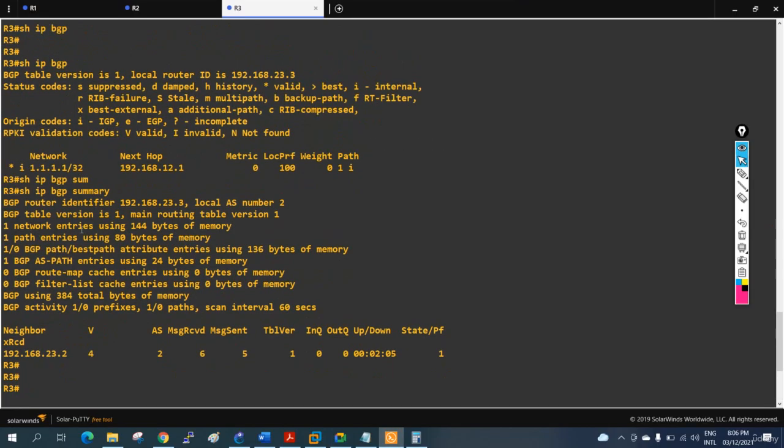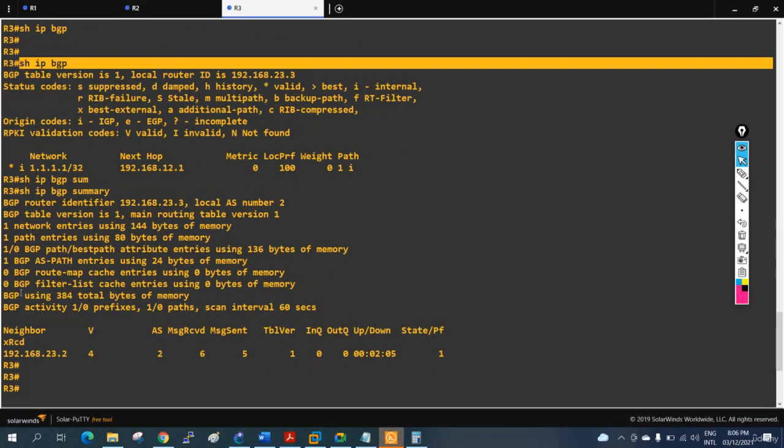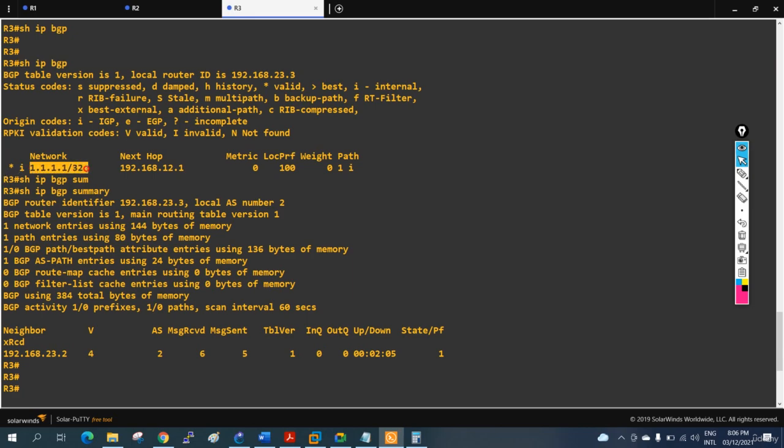But when I write show ip bgp, I am getting the route 1.1.1.1, but my next hop is this one. And if you see here, I have only a star. Star means valid, and if you have a greater than symbol, then it is best. So this is not best, it is only valid.